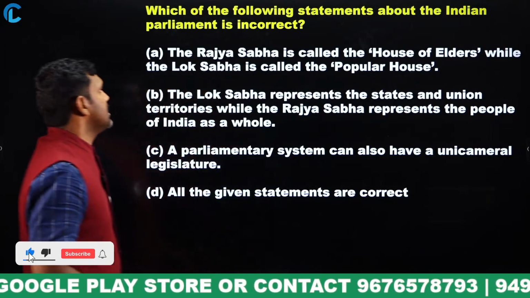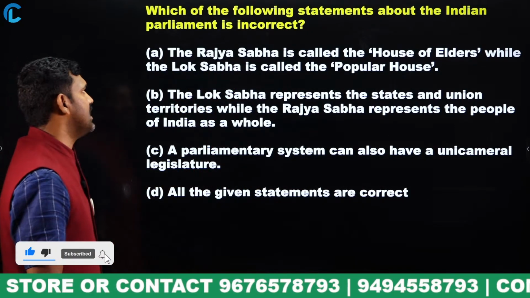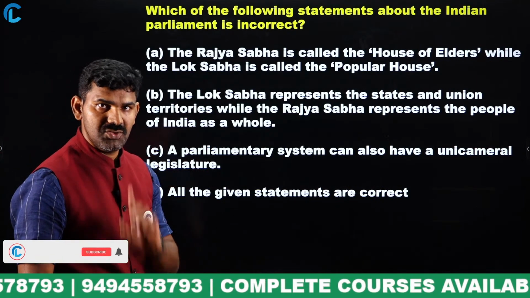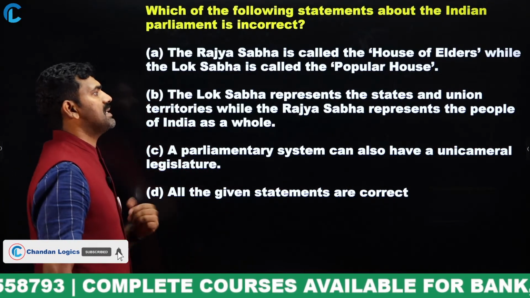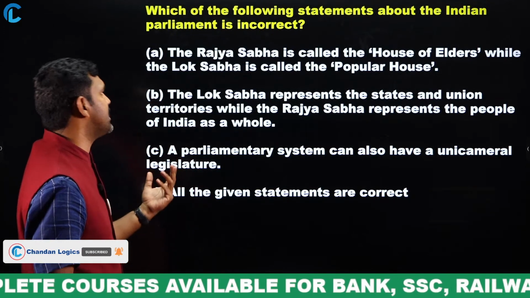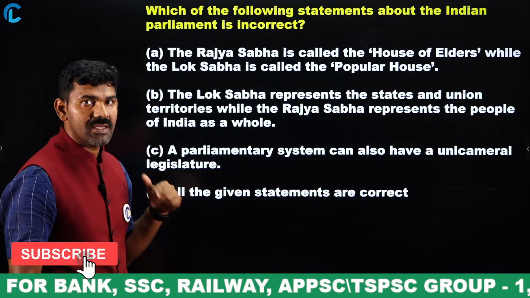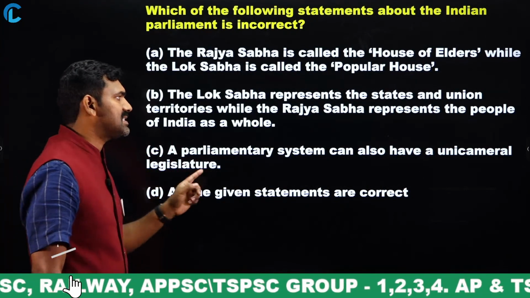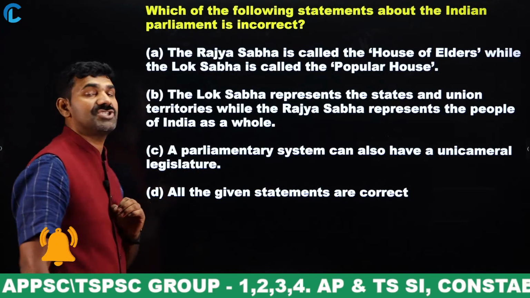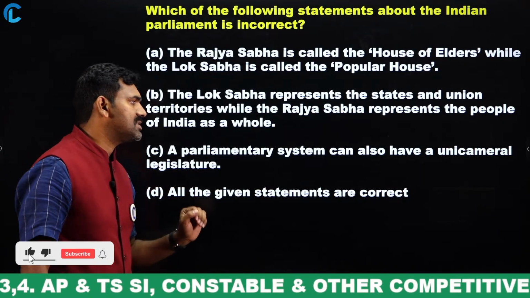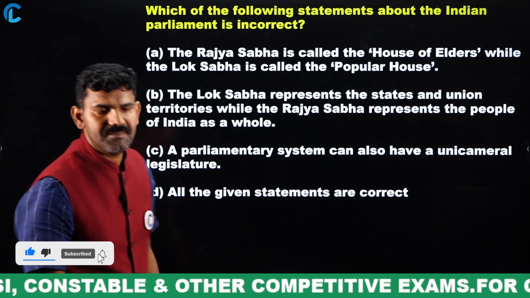The Rajya Sabha is called the House of the Elders, while the Lok Sabha is called the Popular House. Correct or wrong? You just check. The Lok Sabha represents the states and union territories, while the Rajya Sabha represents the people of India as a whole. Correct or wrong? You just think. A parliament system can also have a unicameral legislature, means only one house. Option D, all the given statements are correct. What is the answer?